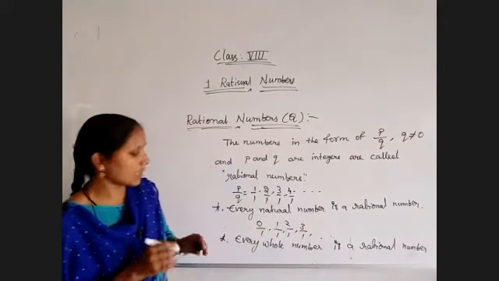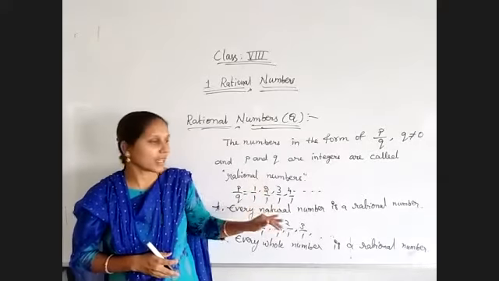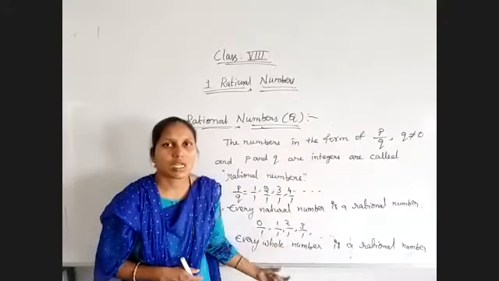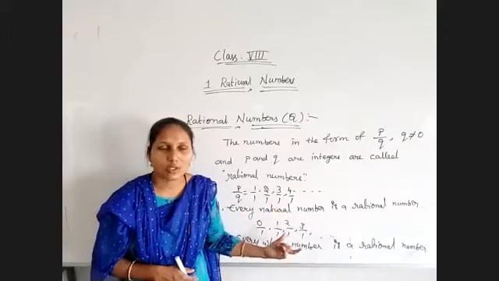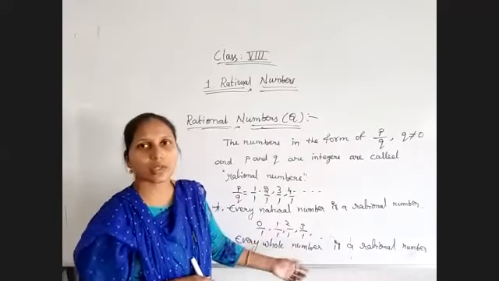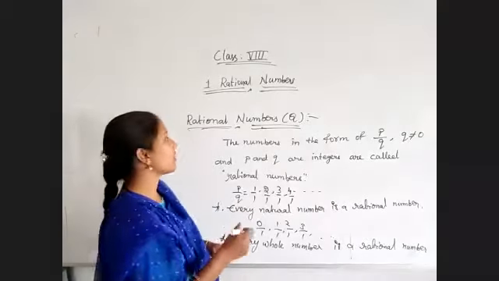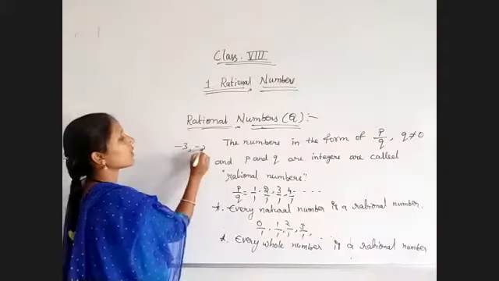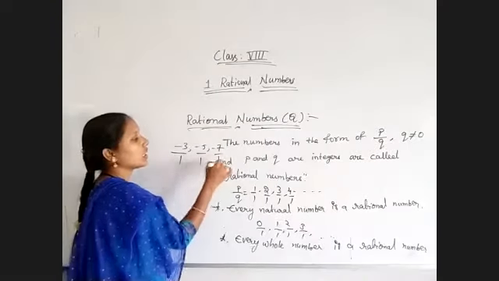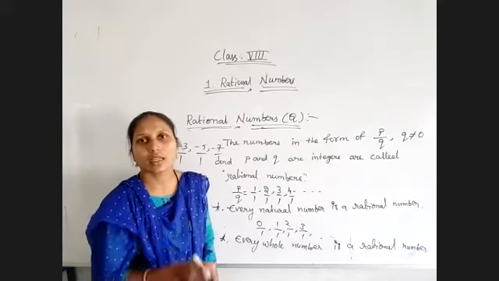So I'm going to tell how all these numbers belong to rational numbers. Every natural number is in the form of P by Q as the denominator is 1. That's why these are called rational numbers also. Every whole number we can represent in the form of P by Q, so every whole number is a rational number. After that, integers, even negative numbers, for example -3, -5, -7, also have the denominator 1. That's why we can write those in the form of P by Q. That means every integer is also a rational number.